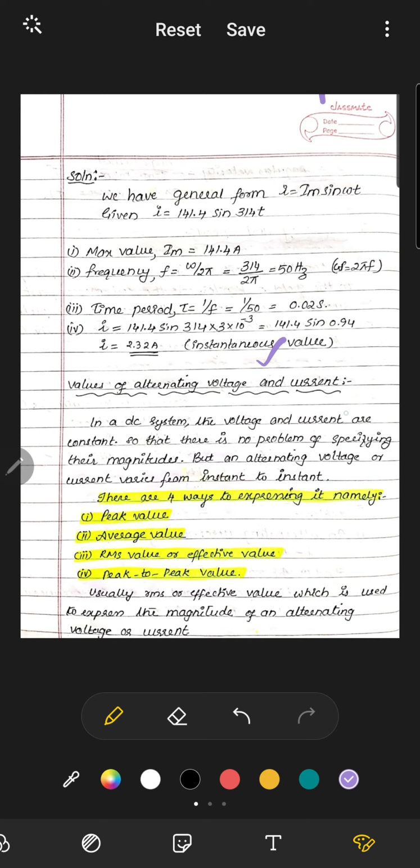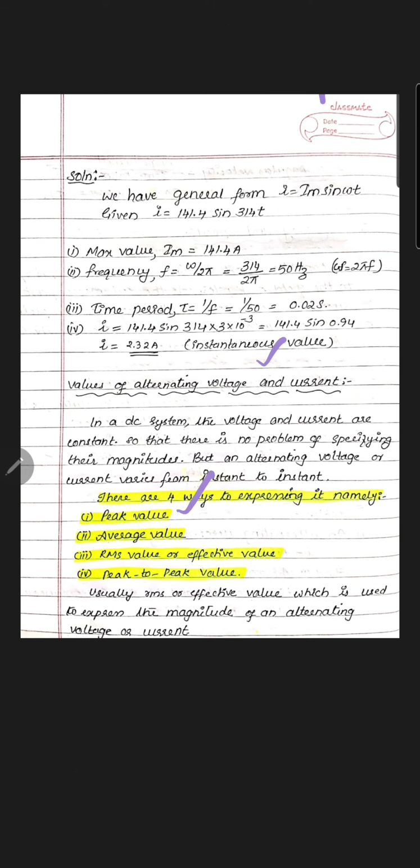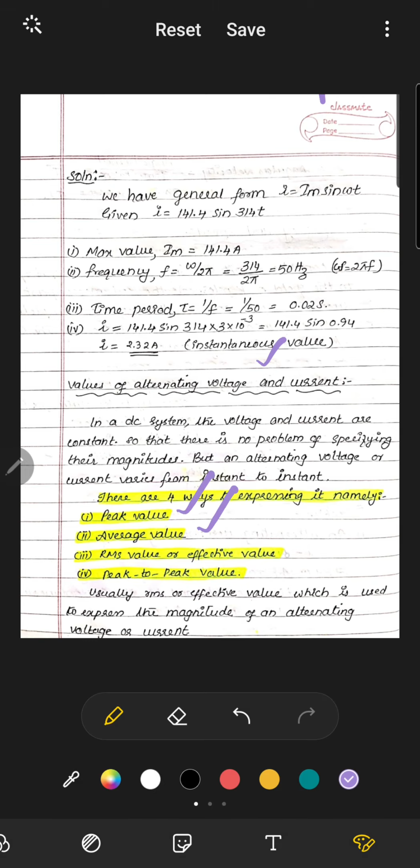In a DC system, the voltage and current are constant, so there is no problem in specifying their magnitudes. But an alternating voltage or current varies from instant to instant, since it is an alternating quantity. There are four ways of expressing it, namely peak value, average value, RMS or effective value, and peak to peak value. I think the first one is familiar.